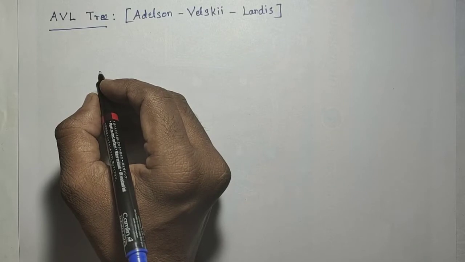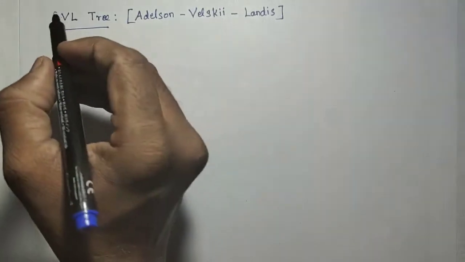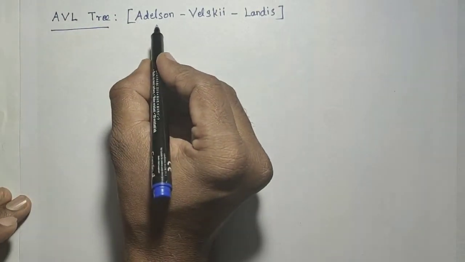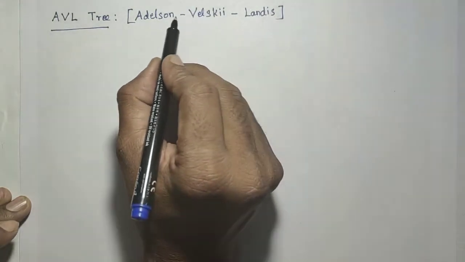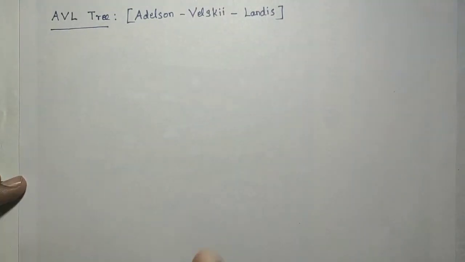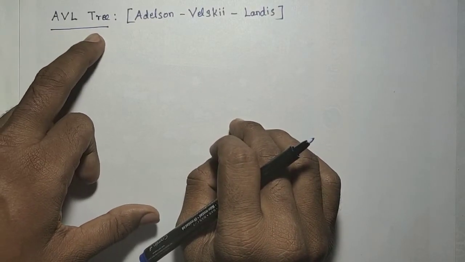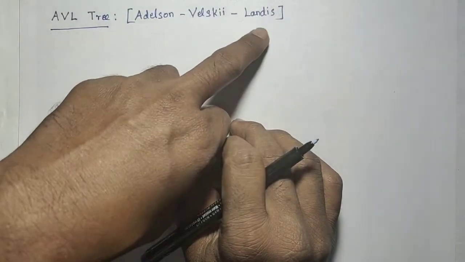In this session, I will discuss the AVL tree. AVL is an abbreviation for Adelson-Velsky and Landis. The name AVL is due to the tree being invented by the three authors Adelson-Velsky and Landis.